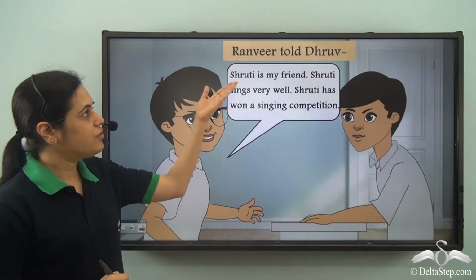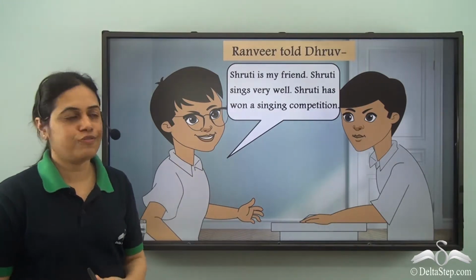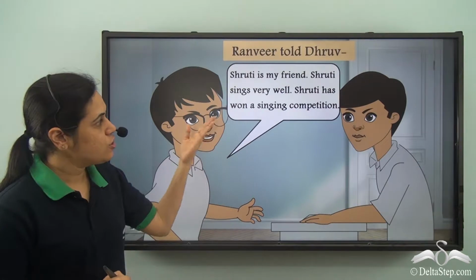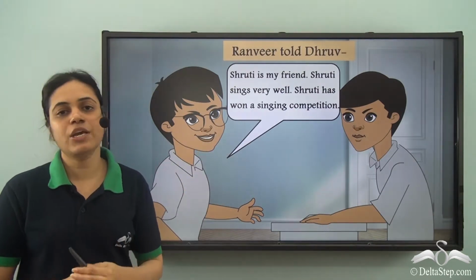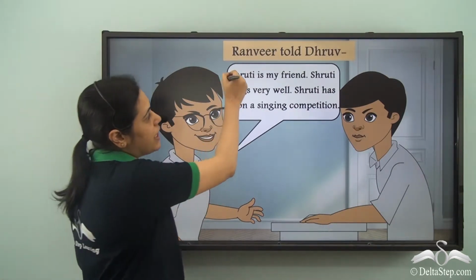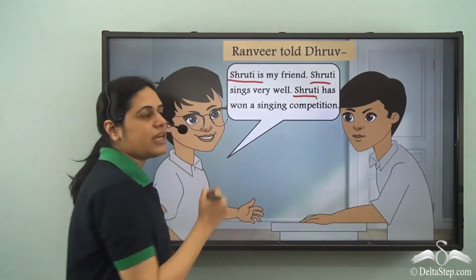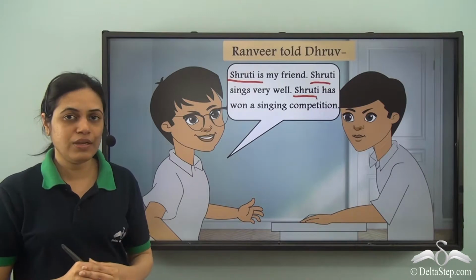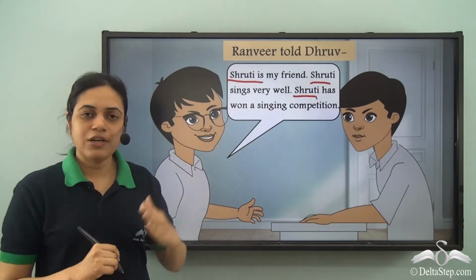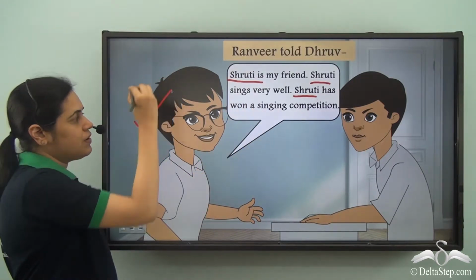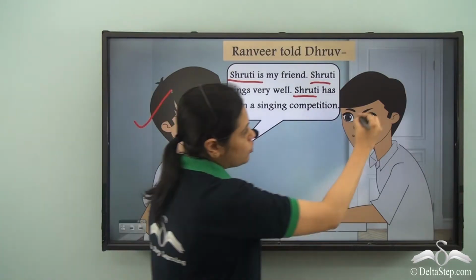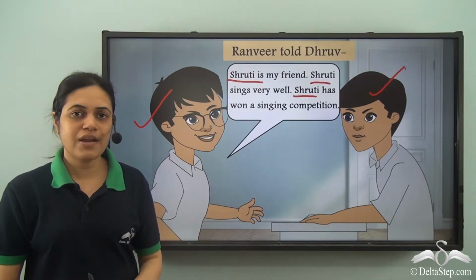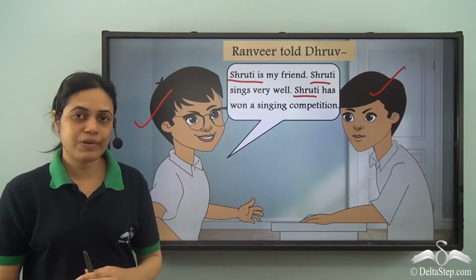Now over here, Ranveer told Dhruv, Shruti is my friend. Shruti sings very well. Shruti has won a singing competition. So once again, Shruti is being repeated again and again. So I need a pronoun in place of Shruti. Shruti is third person because Ranveer is the person speaking. Dhruv is the person spoken to. Shruti is nowhere there. She is the third person.